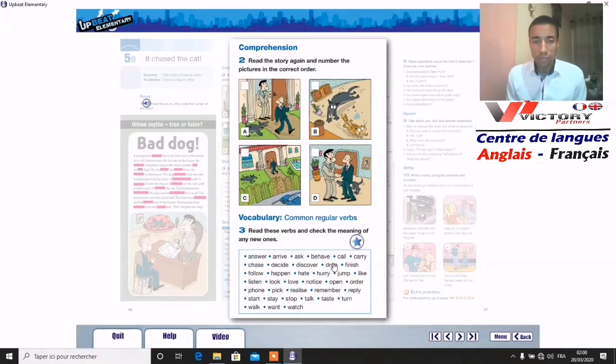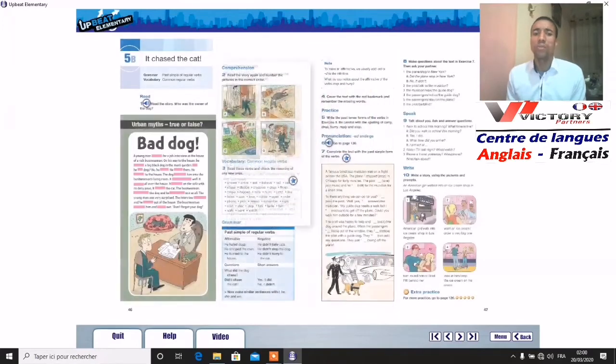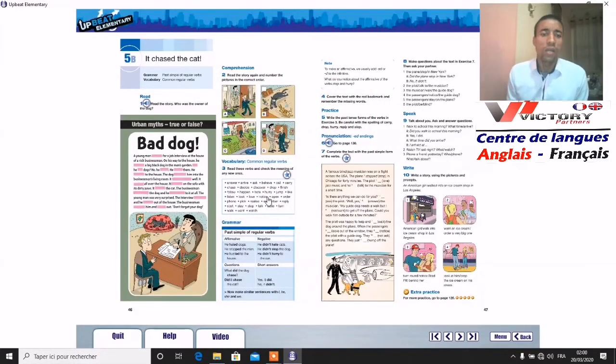And for this verb, drop and stop. Drop and stop. We double the last letter, which is P. So we have doubled P, because we have here CVC, consonant, vowel, consonant. So therefore we double P. So dropped and stopped. Okay. So these are some changes that happen with the simple past in affirmative form.